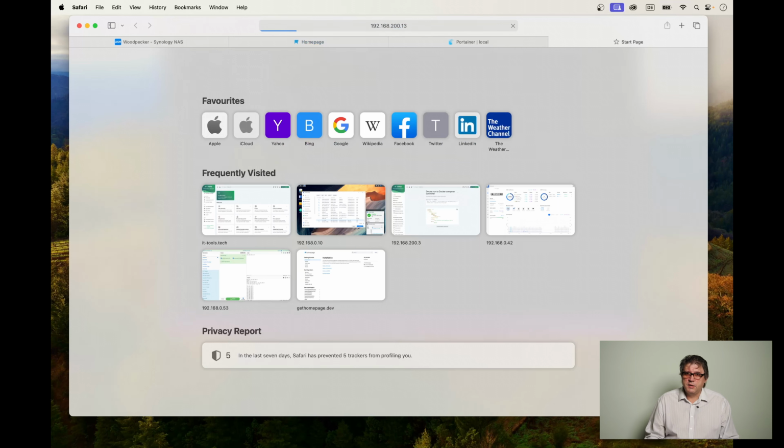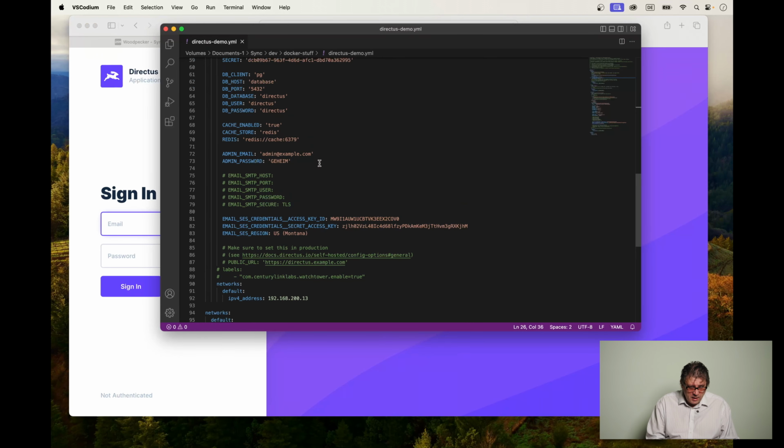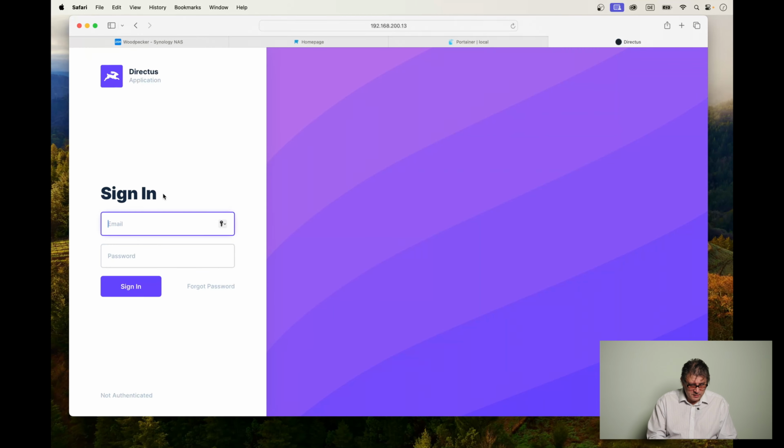Don't know why they chose 8055, but this is just one of these things. Now we have the login screen, and of course, how do we log in? With our admin email and admin password. So this is admin@example.com, and the password was the German word geheim, which means secret. Geheim. Sign in.